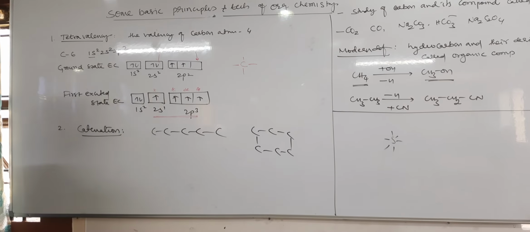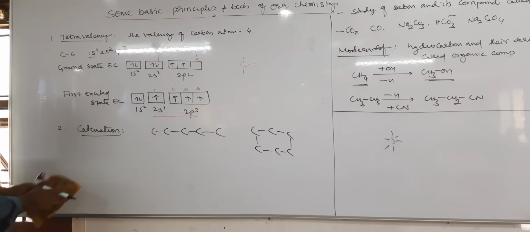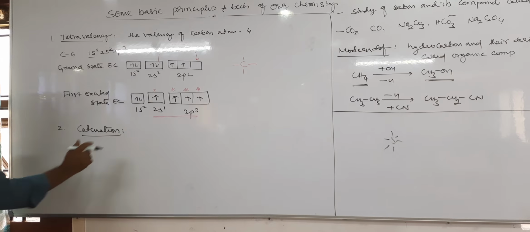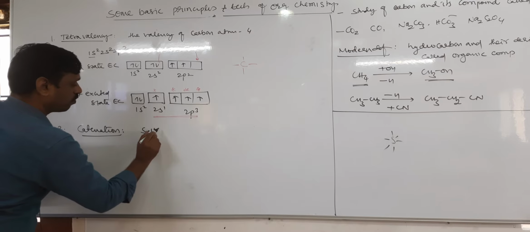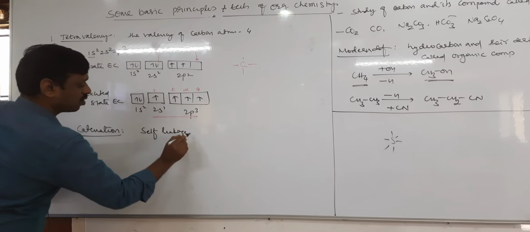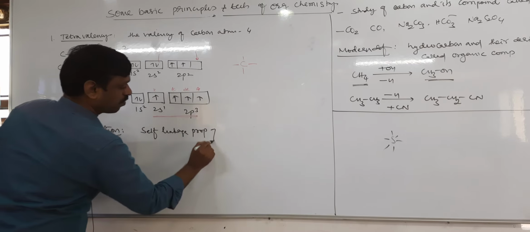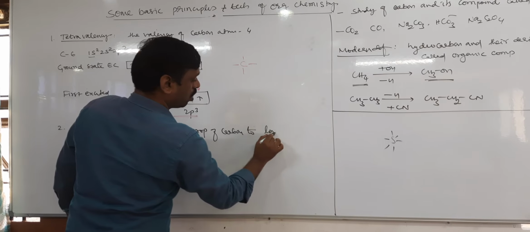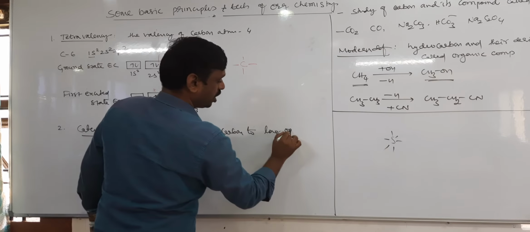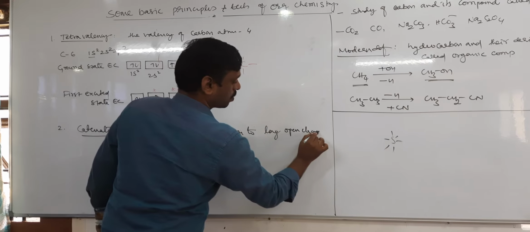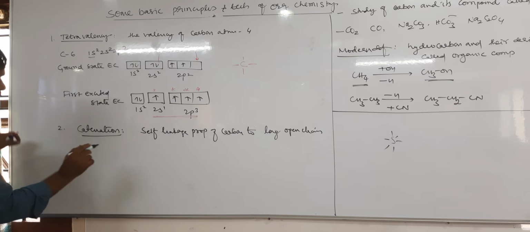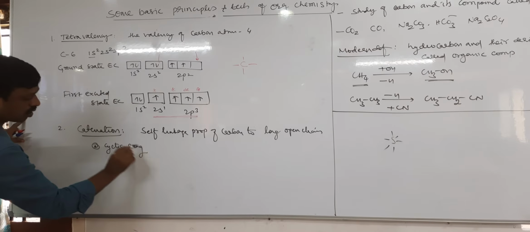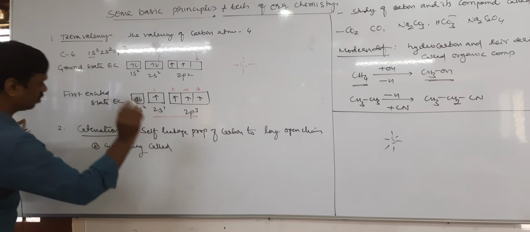So the self linkage property of carbon to form long open chain or cyclic ring is called catenation.